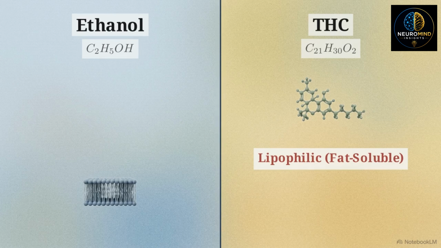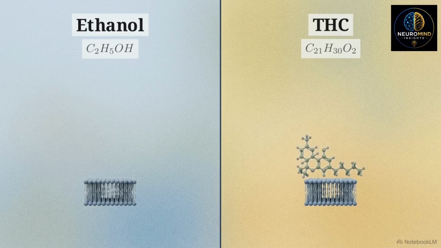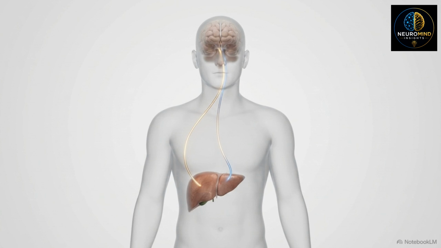THC is highly lipophilic, or fat-soluble. Because of its structural size and affinity for lipids, it tends to accumulate within fatty tissues, embedding itself deeply and lingering far longer within the lipid-rich environment of the brain. These geometric traits lead directly to their respective clinical outcomes.